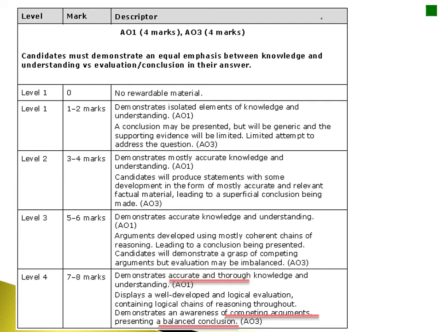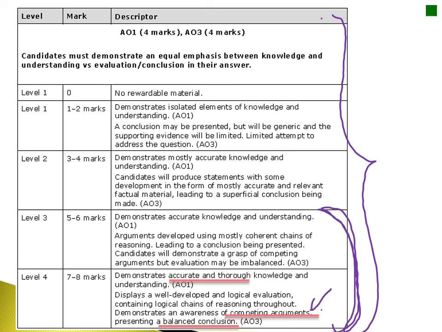It's important to show here that any 8 or 12-mark question is marked through levels. Now, all good students should be aiming down here for a level 3 or 4. And as you can see by what I've underlined, you have to be able to demonstrate an accurate but thorough knowledge and understanding of both the biological and the psychodynamic approaches. You need to have a well-developed and logical evaluation, which is very logical and reasoned throughout in the way that you've written it. You must show an awareness of the competing arguments and have a balanced conclusion.